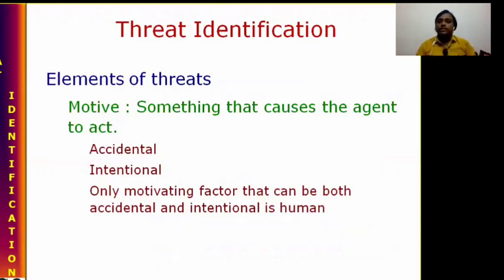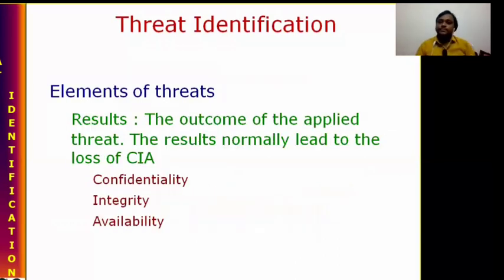And how do we go about protecting, what needs to be done? Something that causes the agent to act, like accidental cases, intentional cases, or a combination of both cases. It is possible to make the identification. And what is the result we can get? While providing this, we restrict the threat, the human, the nature, or whatever. So what we can get? We'll get confidentiality, we'll get integrity, we'll get availability.